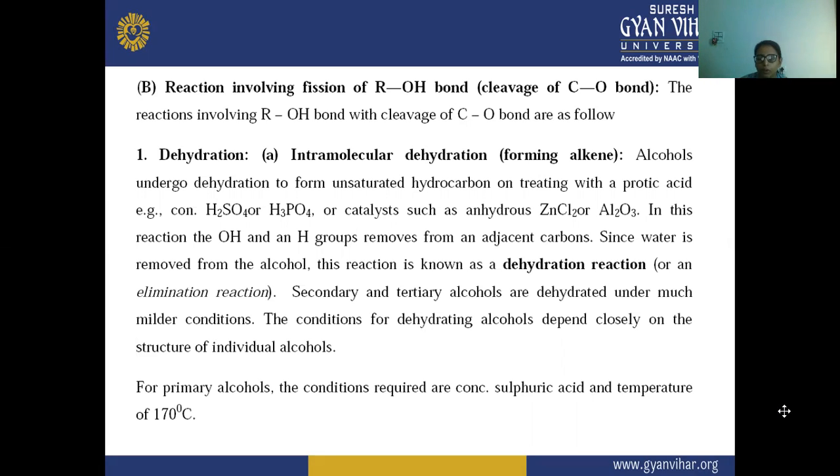And for primary alcohol, the requirement is that there should be concentrated H2SO4, as well as a temperature of 170 degrees centigrade. Next is the reaction.